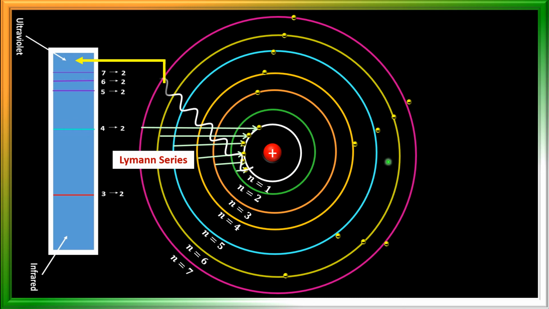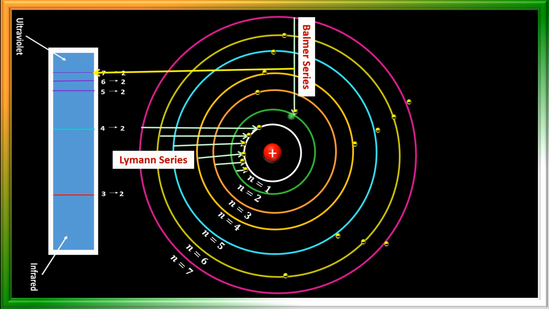See here, when electron transition takes place from a higher energy level to the second energy level, that is n equal to 2, when the electron jumps from n equal to 7 to the second orbit, 7 to 2, we get this line, violet color light.